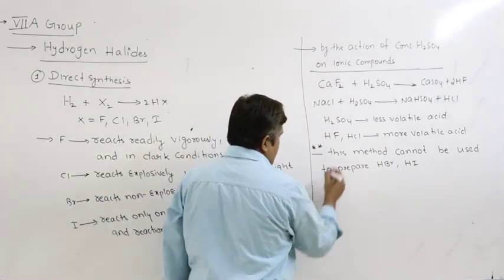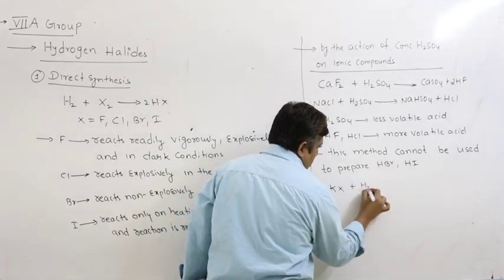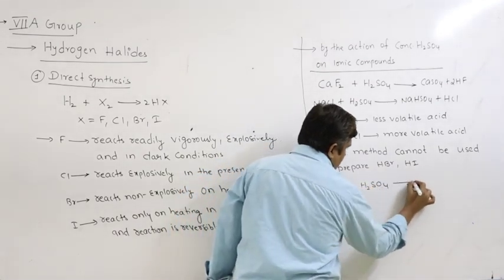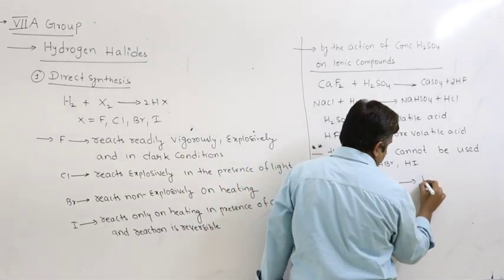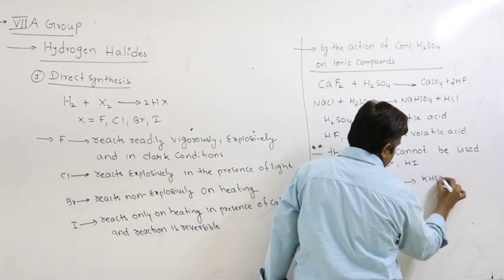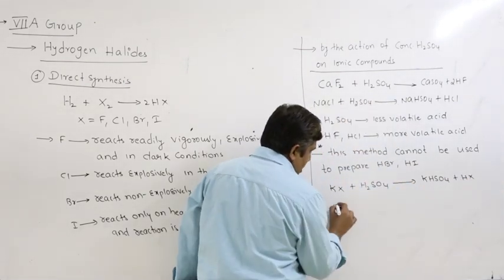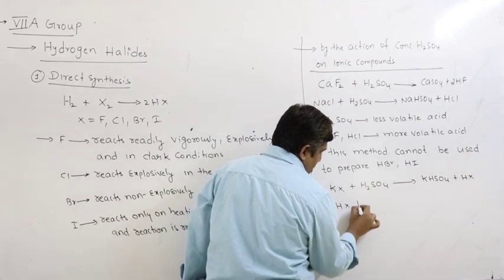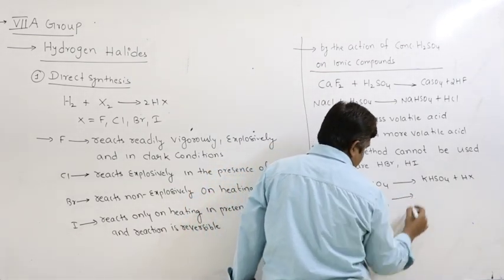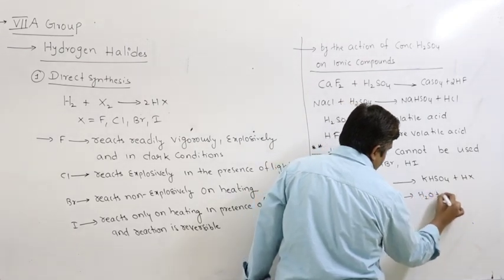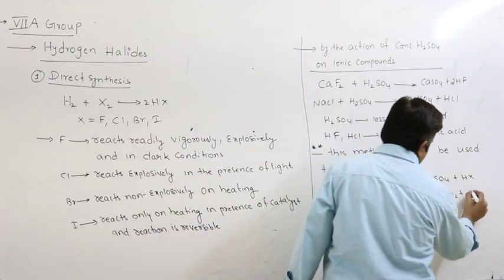So let us see. Suppose I take some salt KX plus H2SO4. What I will get is KHSO4, potassium bisulfate, plus HX. This HX reacts with unreacted sulfuric acid, converting it into H2O plus SO2, plus X2.